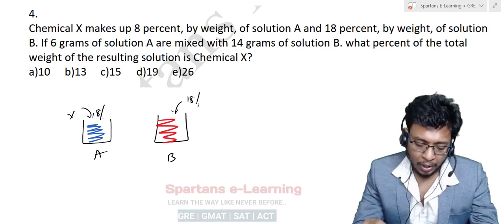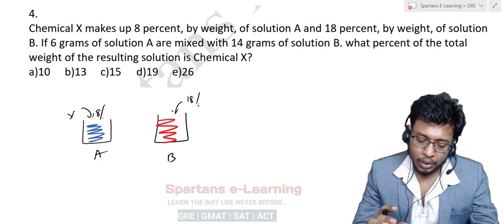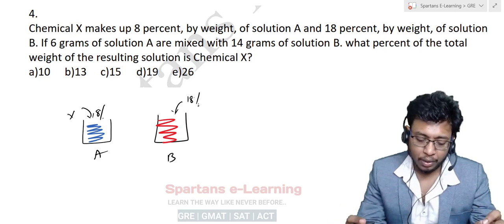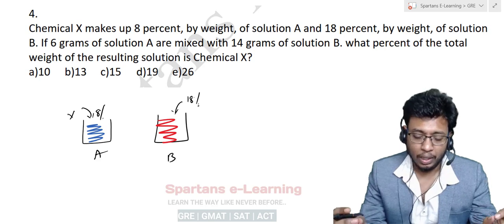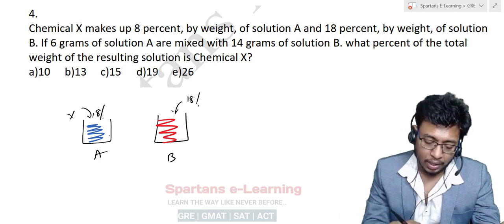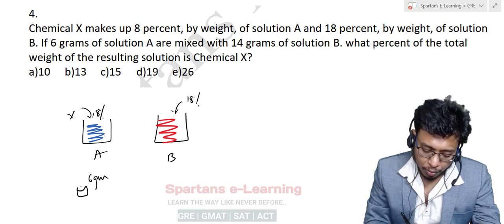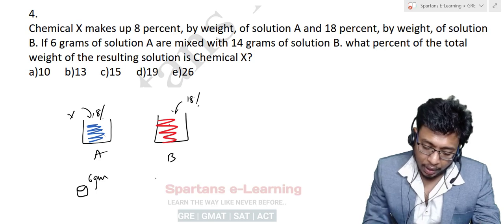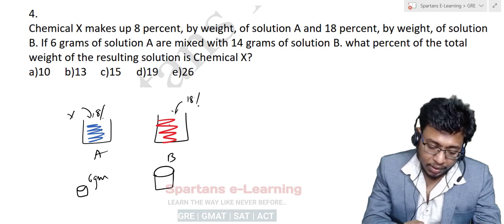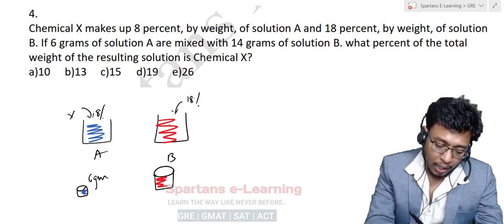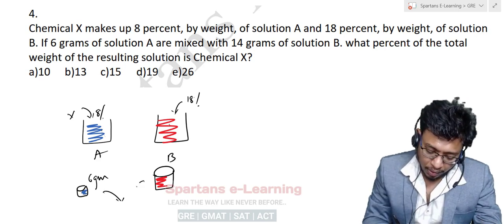Understand? Now, if 6 grams of solution A are mixed with 14 grams of solution B, what is the percentage by weight of chemical X in the resultant solution? So he is asking: from the blue color solution we take out 6 grams, a small quantity, and from the red color one we take out 14 grams. Understand? These 2 solutions are mixed in a tub.